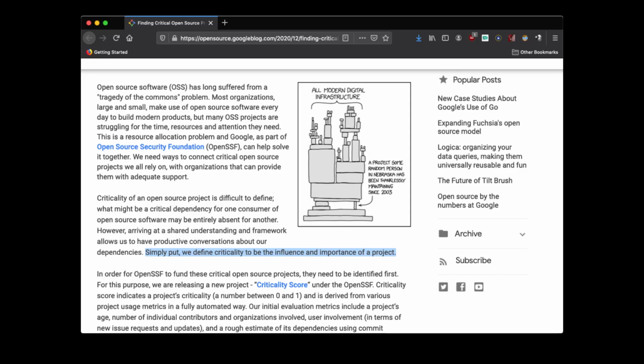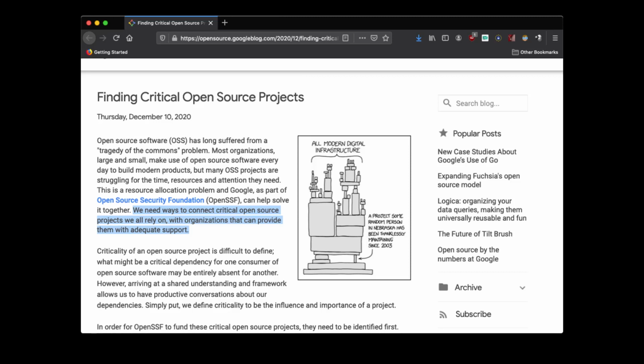In December 2020, Google's open source team presented the Criticality Score project. The Criticality Score is a metric to automatically assess the influence and importance of a project in an ecosystem, its criticality. Google's open source team mentions as a purpose of the project to connect critical open source projects on which we all rely with organizations that can provide them with adequate support.